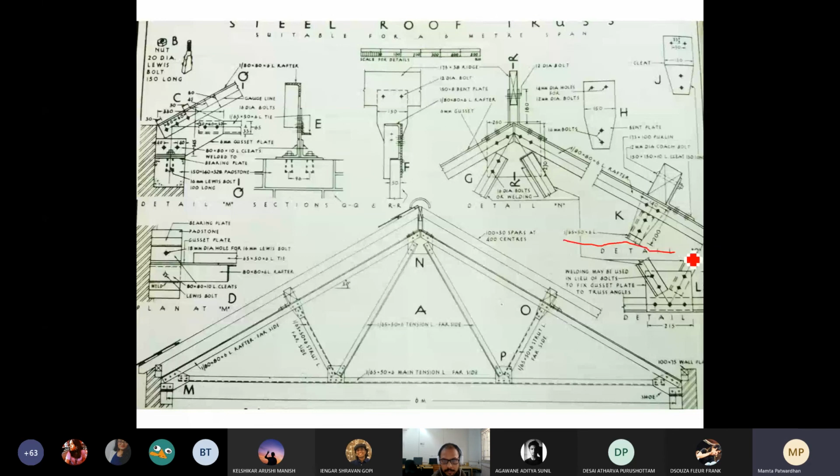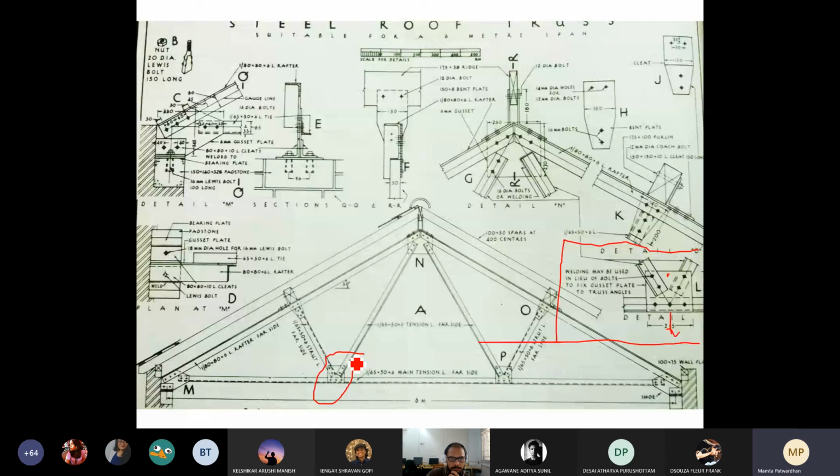Detail L. Can you see how they are acting together on this plate? This is your gusset plate here at the back, and these are all L's. This is an L, this is an L, this is an L. All three are L's. And by aligning this, you ensure that the CG is acting precisely for you.